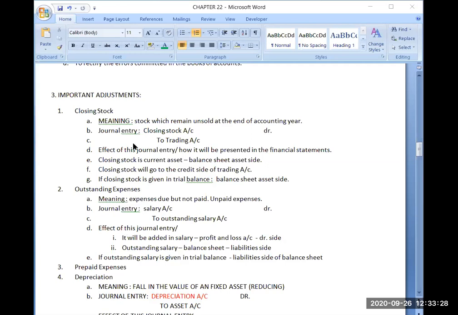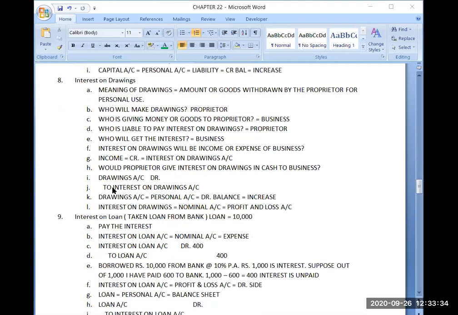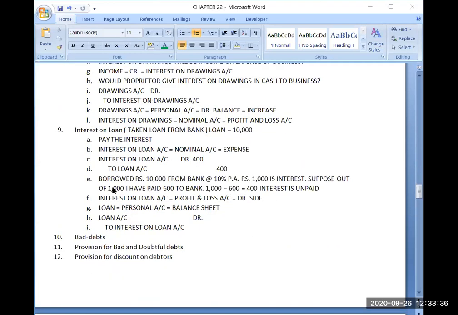Right now we have discussed a few adjustments, how we will be adjusting them in our financial statements and representing them.